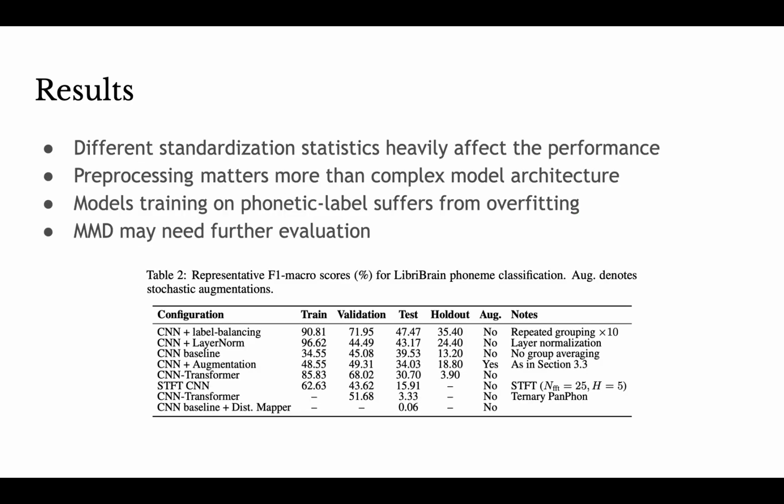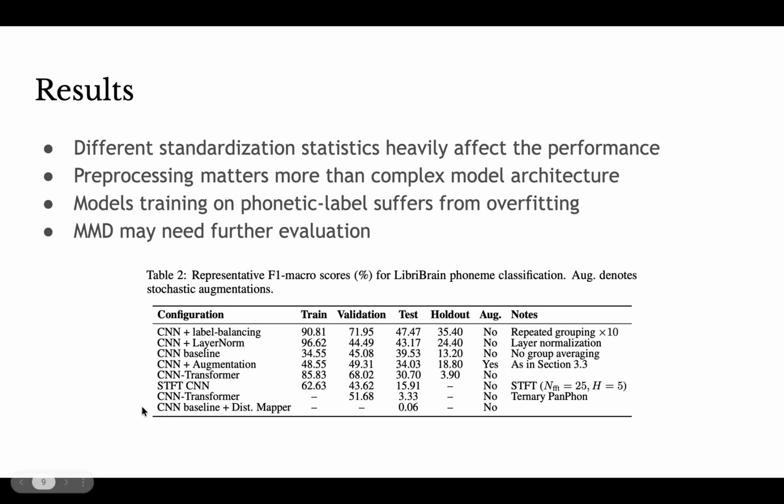Finally, here are the results of our experiments. The validation and test dataset actually use the same data, but are standardized with statistics from the training set and statistics from themselves. We can see a significant gap across all models. This shows that different standardization statistics heavily affect the performance of the model. Next, across all dataset splits, CNN plus label balancing outperforms the CNN transformer model, which implies that preprocessing matters more than a complex model architecture.